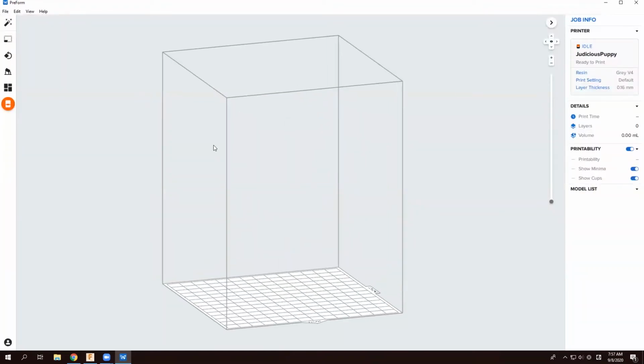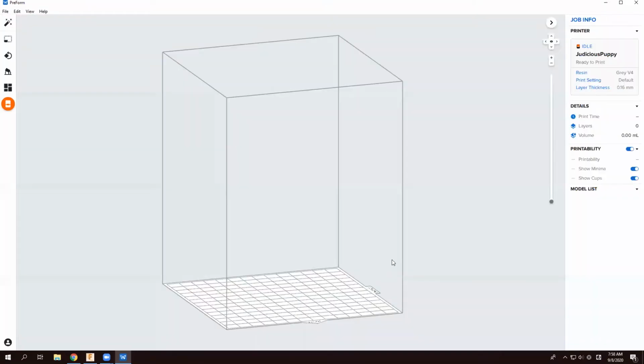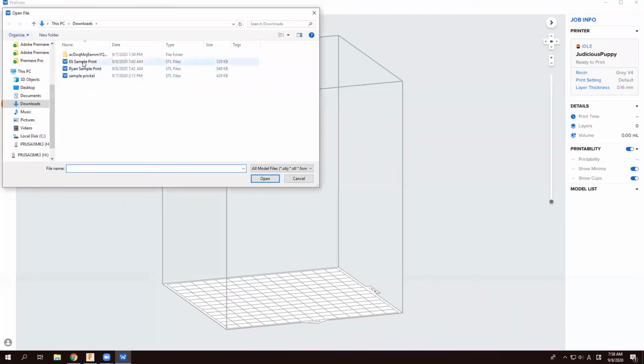And now that our screen's open, we can again see that our printer is on the right-hand side. If we want to change this to virtual, we just select that, and we can change our resolution or the actual printer. Apply. And now we can bring in a file. So I'm going to go to File, Open. I'm going to bring in this sample print.